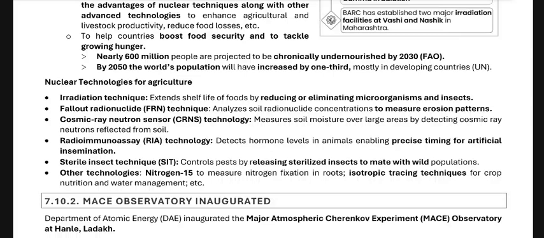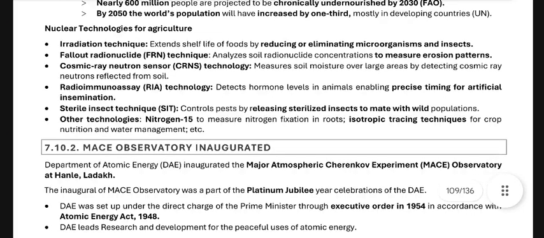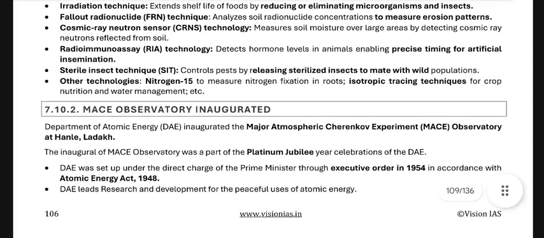Okay, radioimmunoassay: okay, RIA technology detects hormone levels in animals, enabling precise timing for artificial insemination. Sterile insect technique: controls pests by releasing sterilized insects to mate with wild populations. Okay. Other technologies: nitrogen-15 to measure nitrogen fixation in roots, isotopic tracing techniques for crop nutrition and water management, etc.